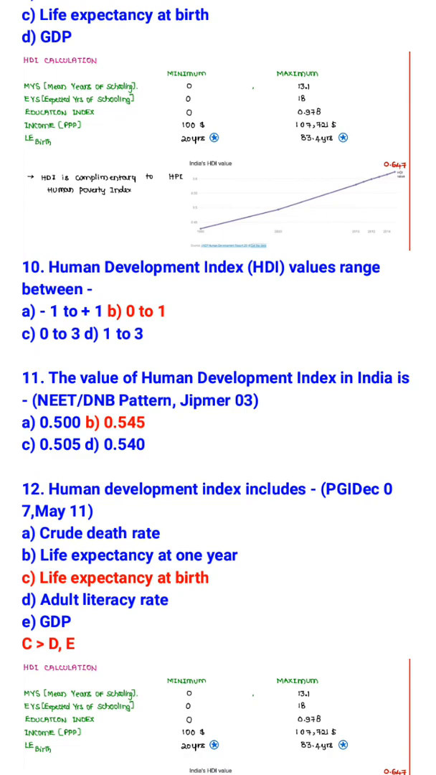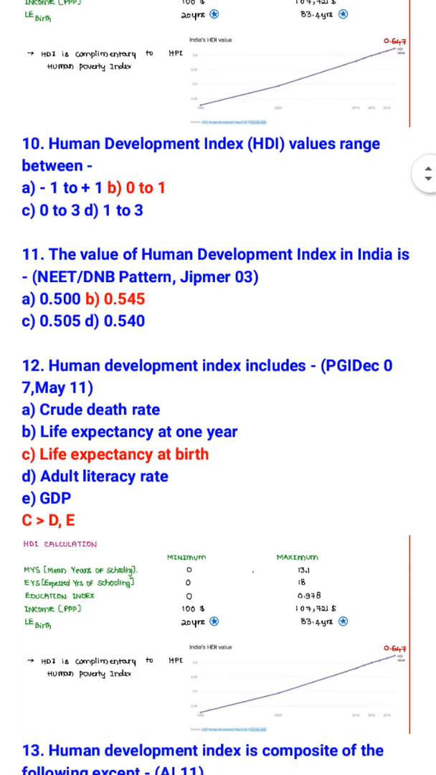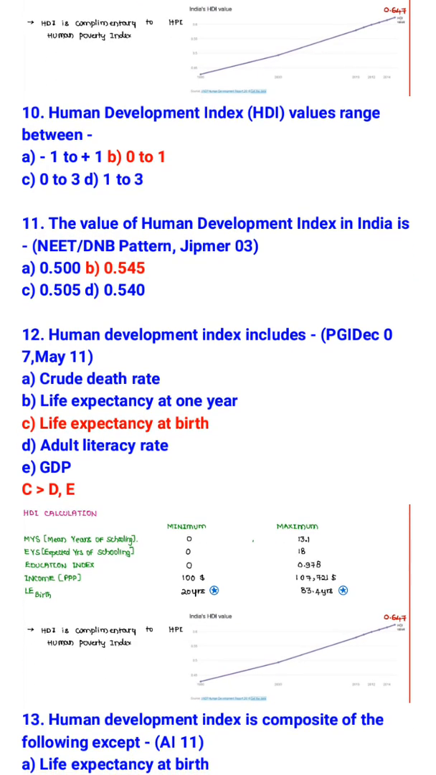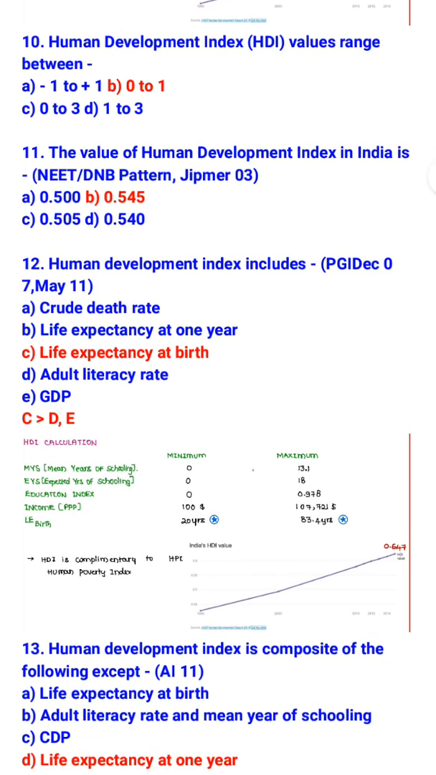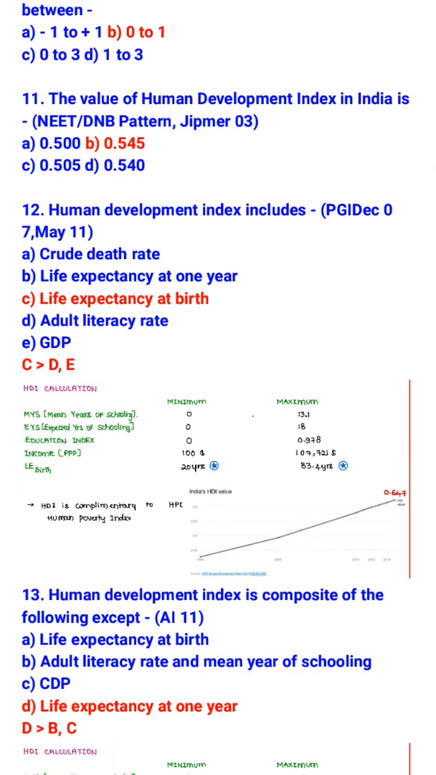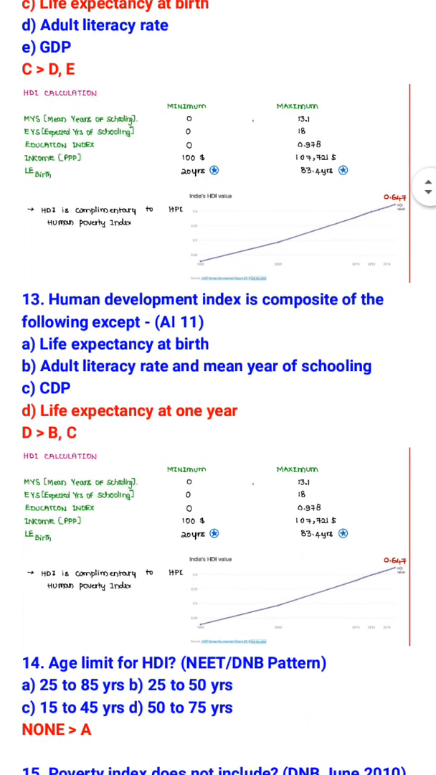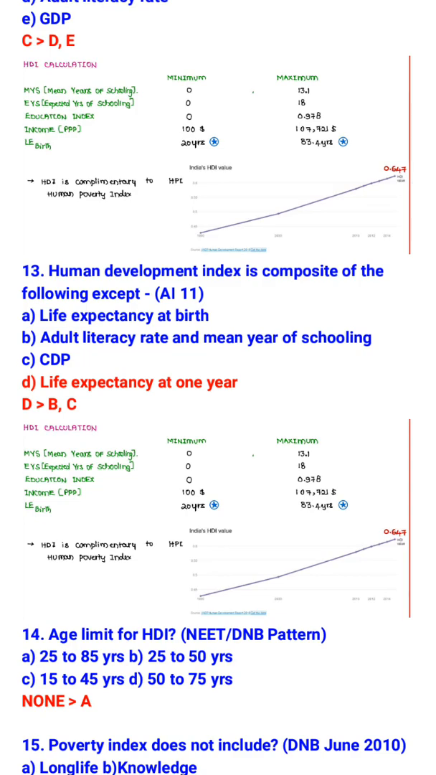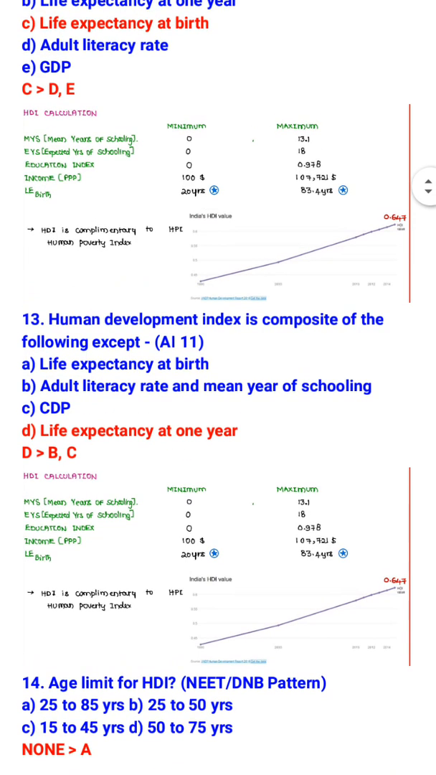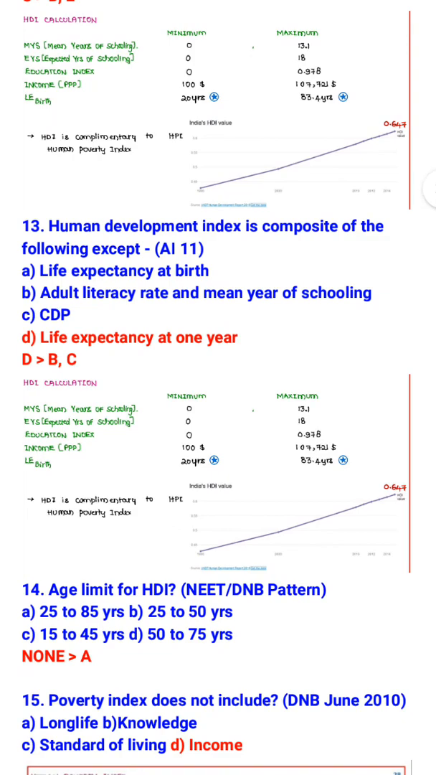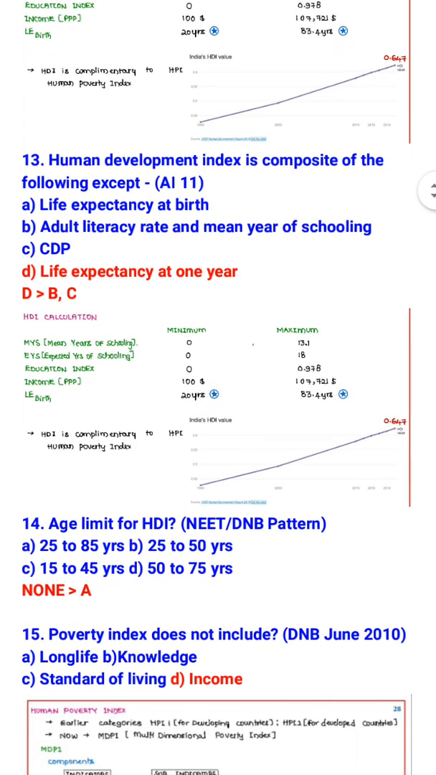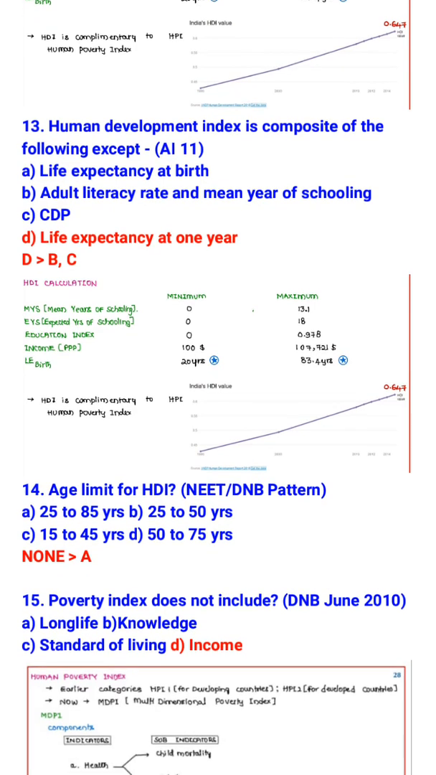Human Development Index HDI value ranges between 0 to 1. The value of HDI in India is 0.545. Human Development Index includes life expectancy at birth. Human Development Index is composite of the following except, so it is a composite of life expectancy at birth, adult literacy rate and mean year of schooling and GDP, while it does not include life expectancy at 1 year.